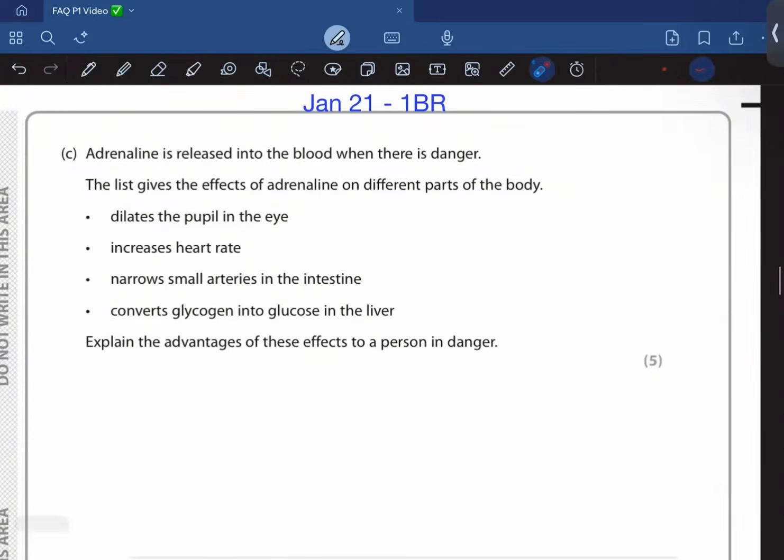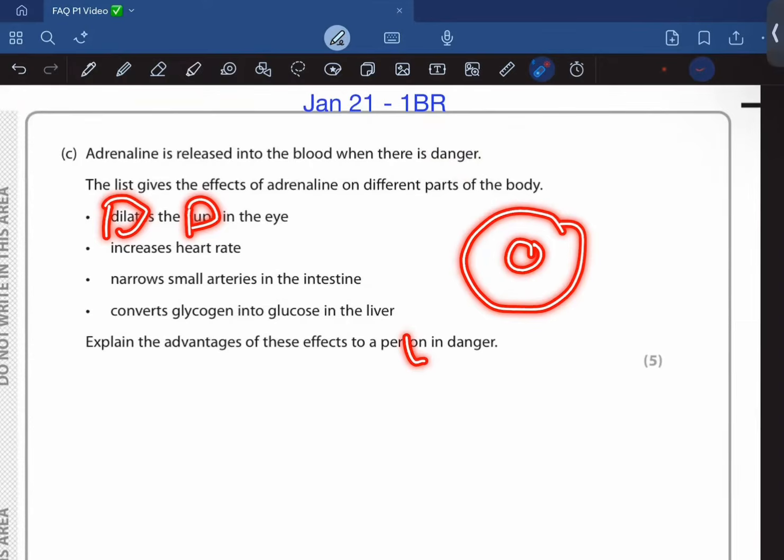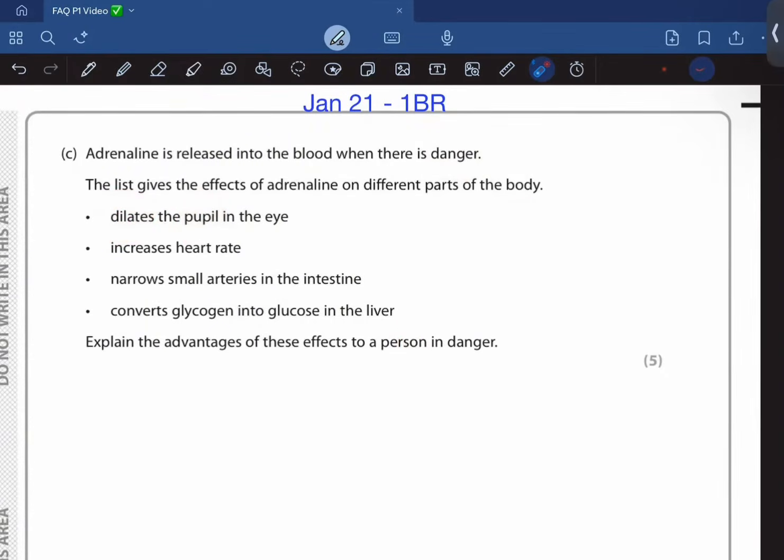Adrenaline is released into the blood when there is a danger. The list gives the effect of adrenaline on different parts of the body. So first of all, it dilates the pupil, right? So what is the pupil? It is the black part of the eye through which light enters the eyes, right? So as it dilates, it allows the person to be aware of the surroundings and the possible danger.